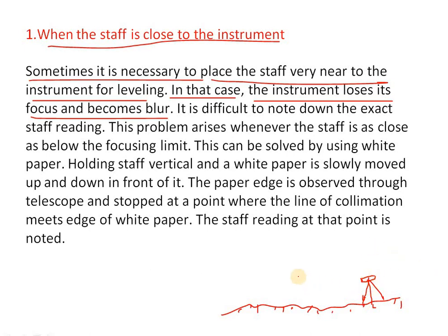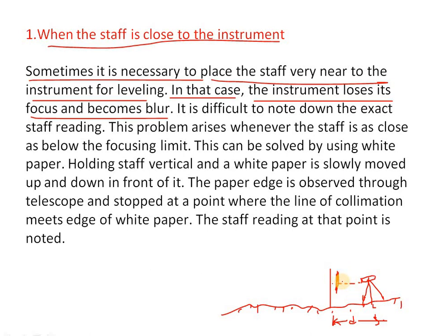We can see here a leveling staff which we keep very near. When we look from the line of collimation, it gets blurred and we cannot focus on the object clearly because the staff is very near to the instrument. So what we have to do is keep a white paper in front of the leveling staff.